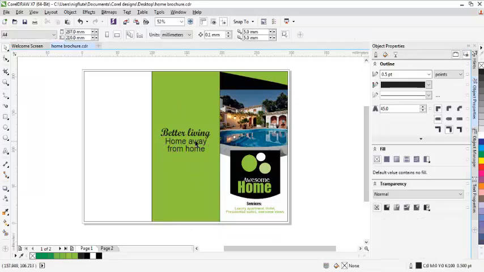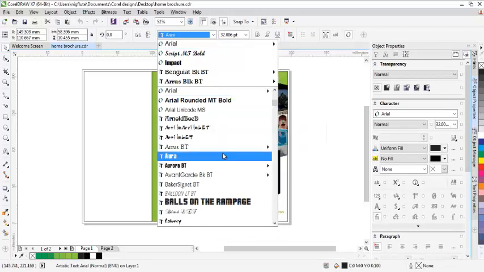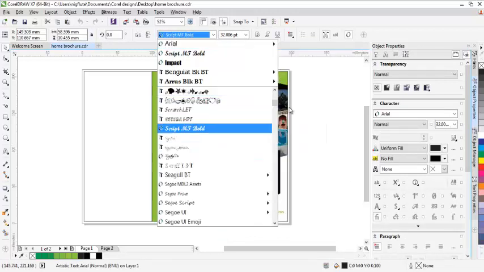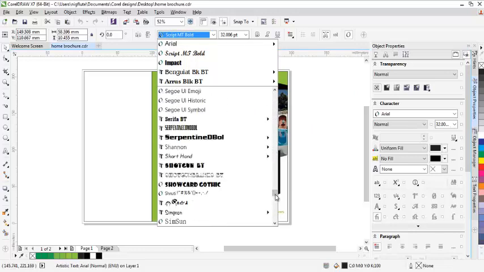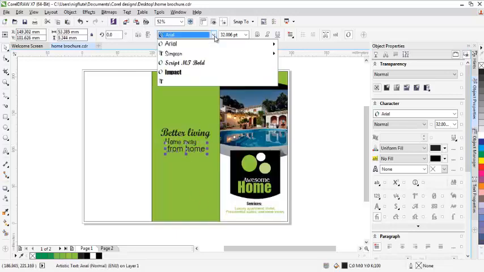So what I will do is I will click to choose let me choose this font size, and I will choose again for this.